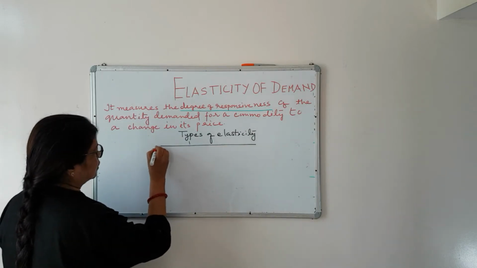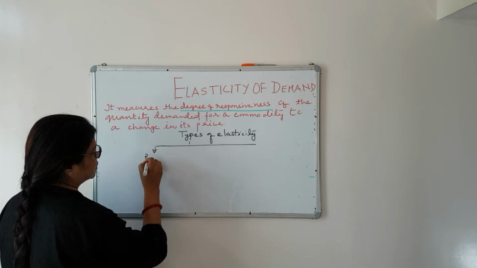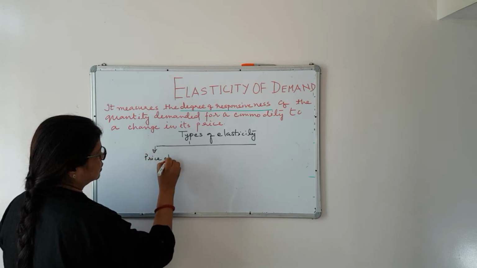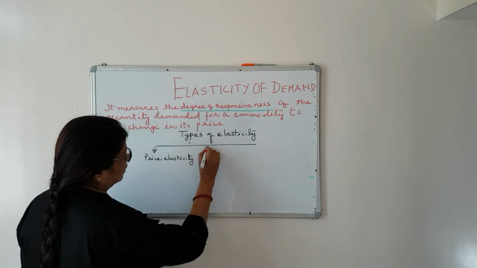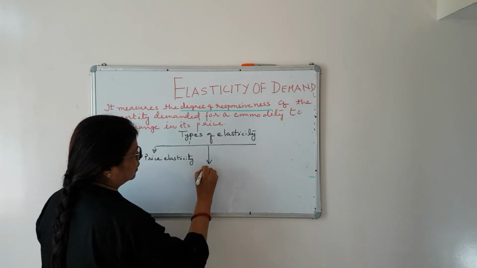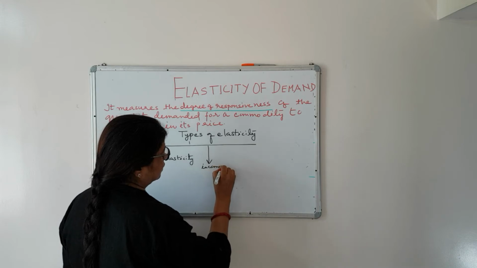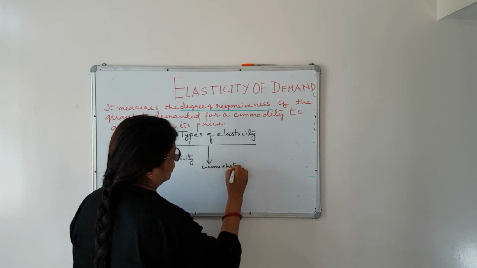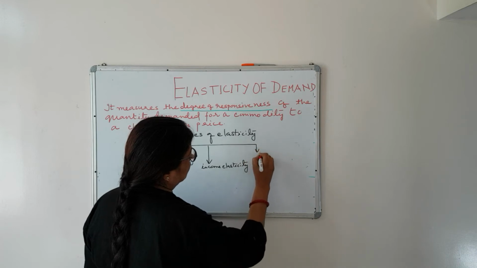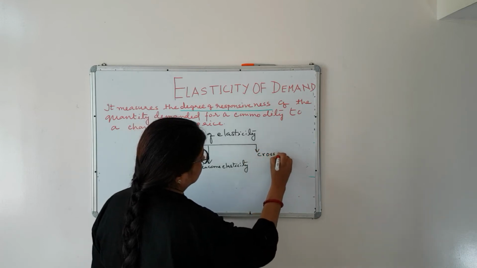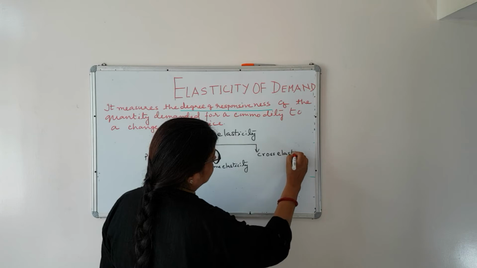First, which we have done just now, that is price elasticity. Second, income elasticity. And third, cross elasticity.